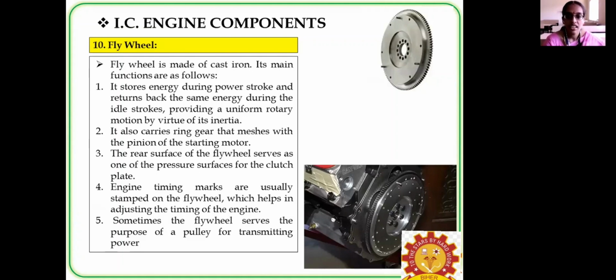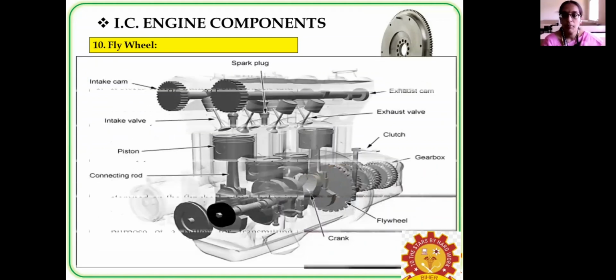It has a rear surface which is a pressure surface for the clutch plate. The engine timings are marked and stamped on the flywheel, which helps in adjusting the timing gears. Sometimes it also acts as a pulley for transmission of power.